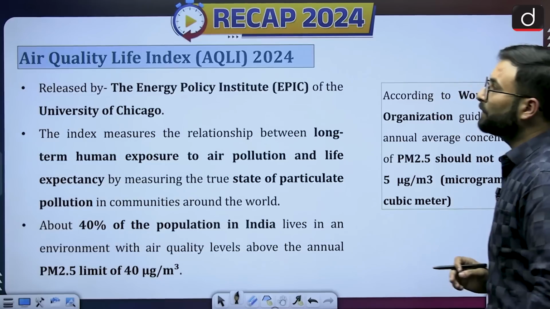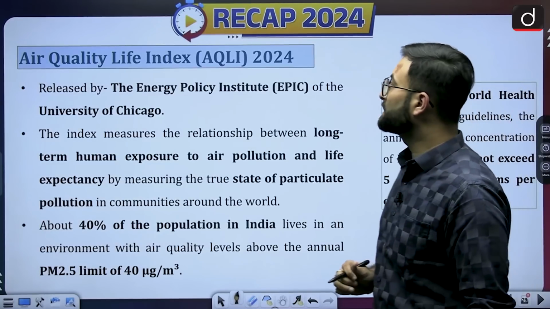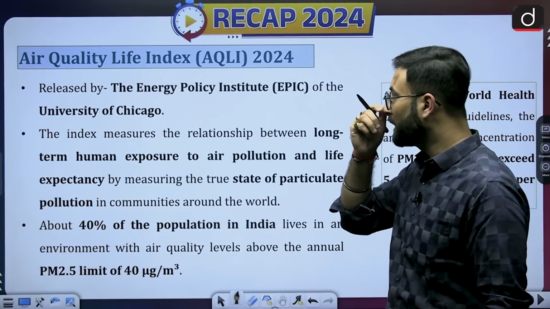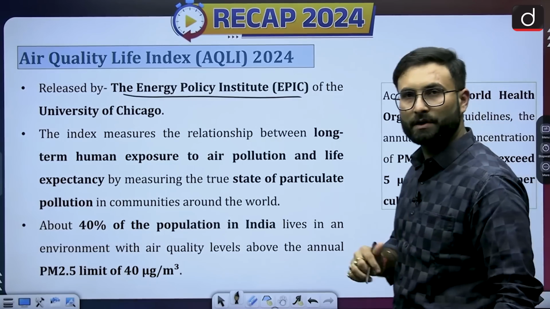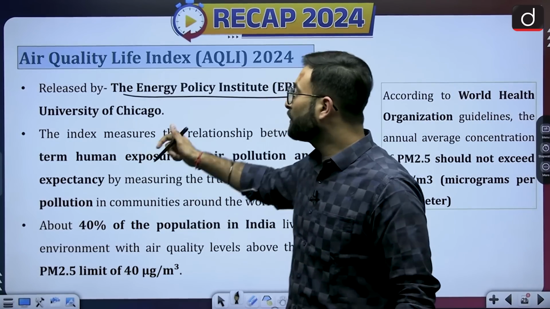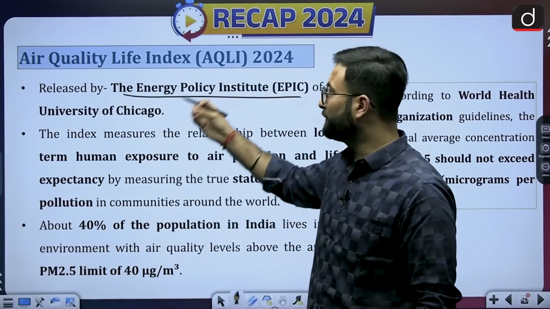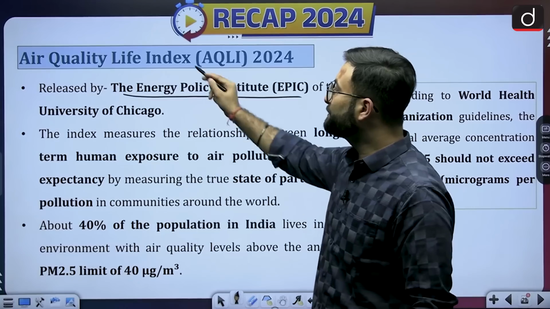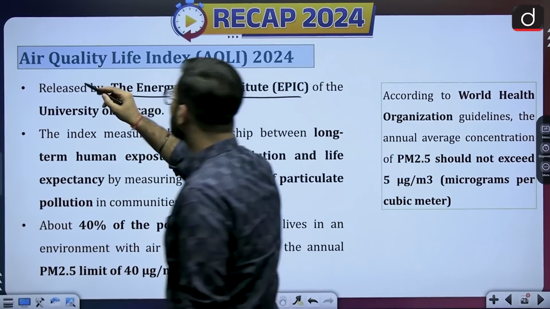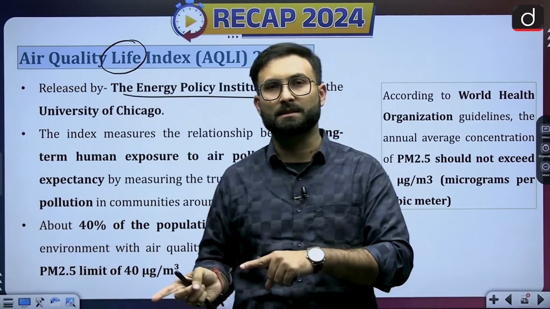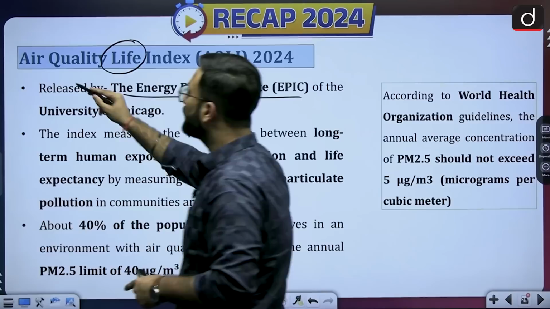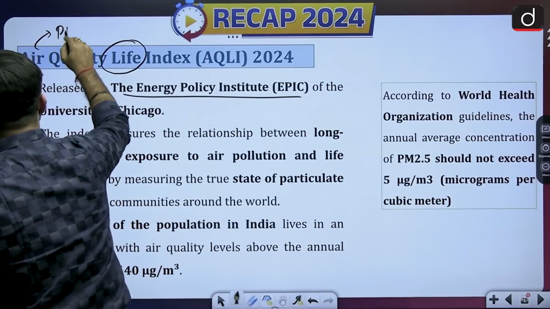Now coming to the next one, Air Quality Life Index, AQLI 2024. This is released by the Energy Policy Institute, that is EPIC, of the University of Chicago. If you don't remember this particular name, that's fine, but if you can, that's well and good. Otherwise, please know that the Air Quality Life Index is about air quality along with life expectancy. And how will you decide the air quality? They will be using particulate matter, that is PM.